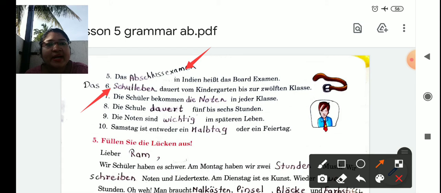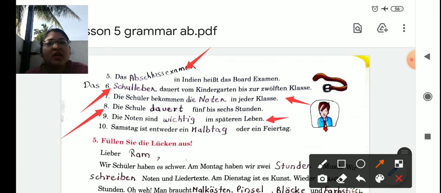Das Schulleben dauert vom Kindergarten bis zur 12. Klasse. The school life lasts from KG to class 12th. So this is the text which we have learned in the previous video from the same book, same lesson 5. Seventh one, die Schüler bekommen die Noten in jeder Klasse. Every class the student gets the grade. 8. Die Schule dauert 5 bis 6 Stunden. The school lasts for 5 to 6 hours.